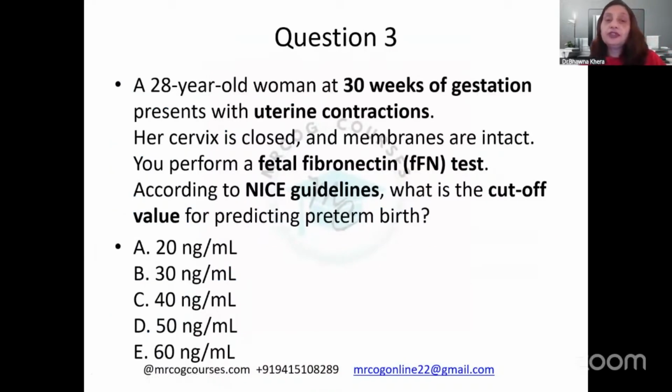Now coming to question number 3. This is another tricky question because it appeared from the guideline, right? So you need to have a basic knowledge of the guidelines. That is also very, very important.